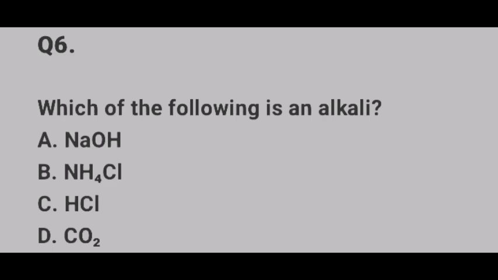The third option there, which is hydrochloric acid, is an acid and it is not an alkaline. Option D, carbon dioxide. Carbon dioxide is an acidic oxide that reacts with water to form carbonic acid. Hence, from the options there, only sodium hydroxide qualifies as an alkaline. So the correct option there is option A, sodium hydroxide.